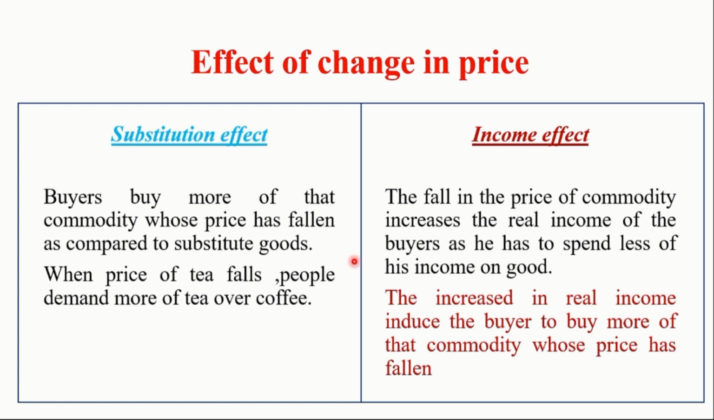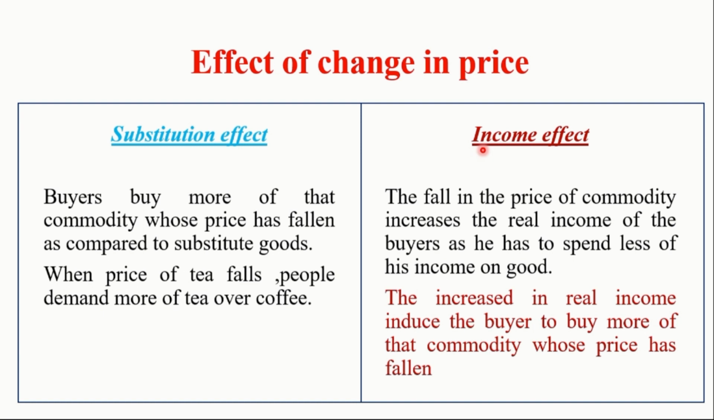Second, when the price of a commodity falls, the real income of a buyer increases as he will spend less of his income on that commodity whose price has fallen. The increase in the real income induces the buyer to purchase more of that commodity whose price has fallen. This phenomenon is called income effect. The combined effect of substitution and income effects makes the consumer purchase more of that commodity whose price has fallen, or vice versa. Therefore, there is an inverse relationship between the price and quantity demanded.